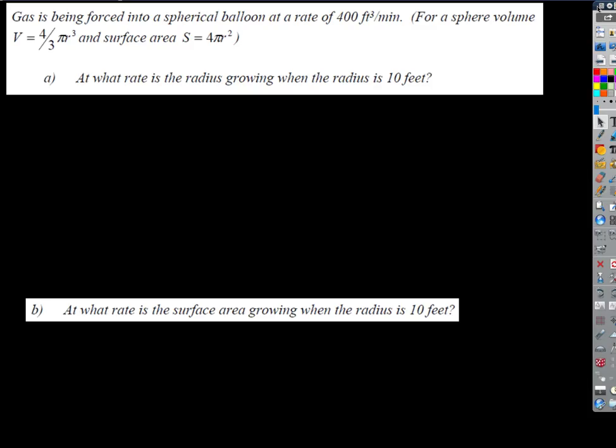So the balloon's expanding, right? So I gave you here just some geometry. I mean, you already knew that, I'm sure, but I gave you formulas for volume and surface area of a sphere. At what rate is the radius growing when the radius is 10 feet? What's that asking for? When the radius is 10 feet, it's pretty clear. It's a big balloon, like a weather balloon or something, right? So when the radius is 10 feet, they're asking for the rate at which the radius is growing.